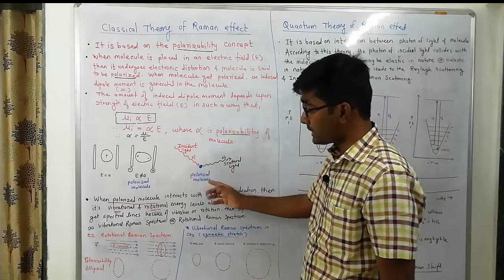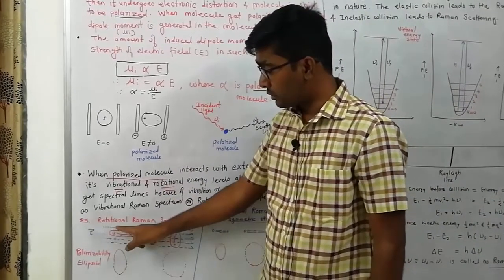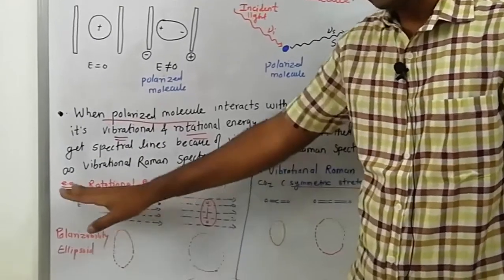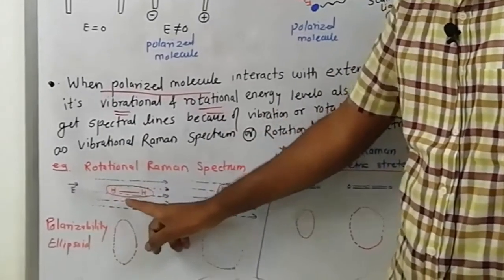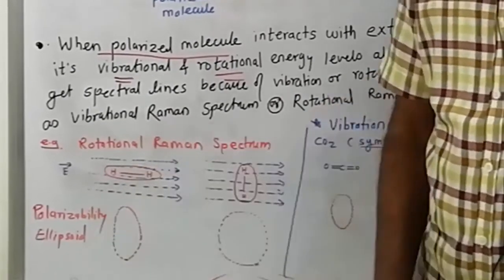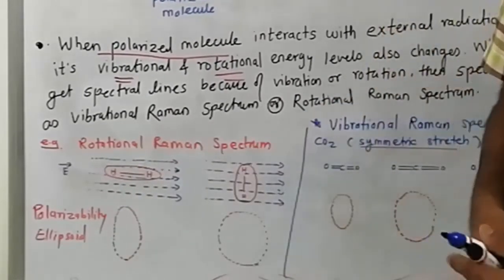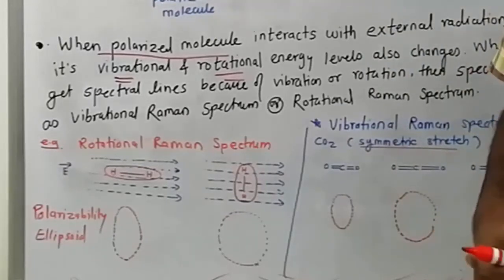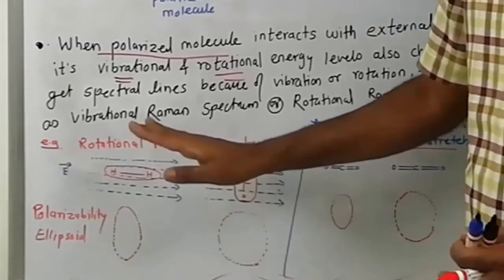Let us understand this with the help of an example, the rotational Raman spectrum. This is the direction of the electric field, and this is our hydrogen molecule, H2. H2 is microwave inactive since it has zero dipole moment, and it is also infrared inactive, but this molecule is Raman active.